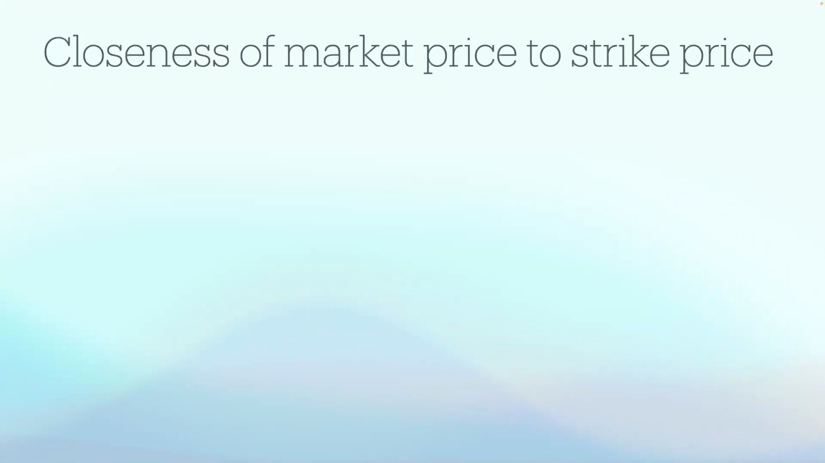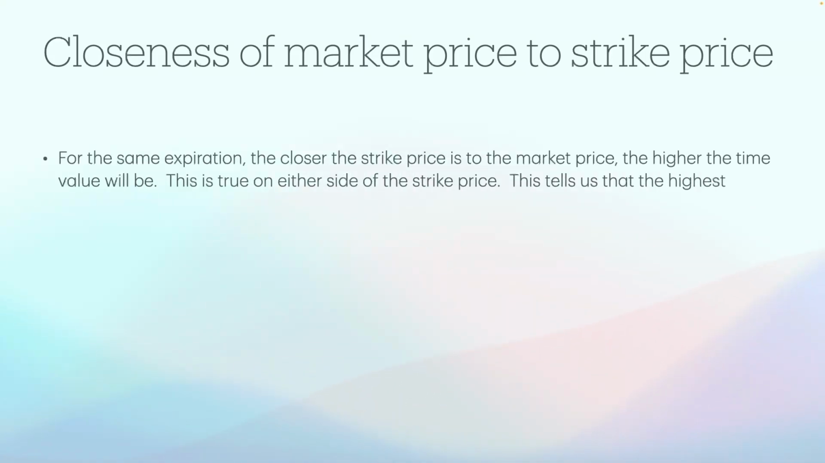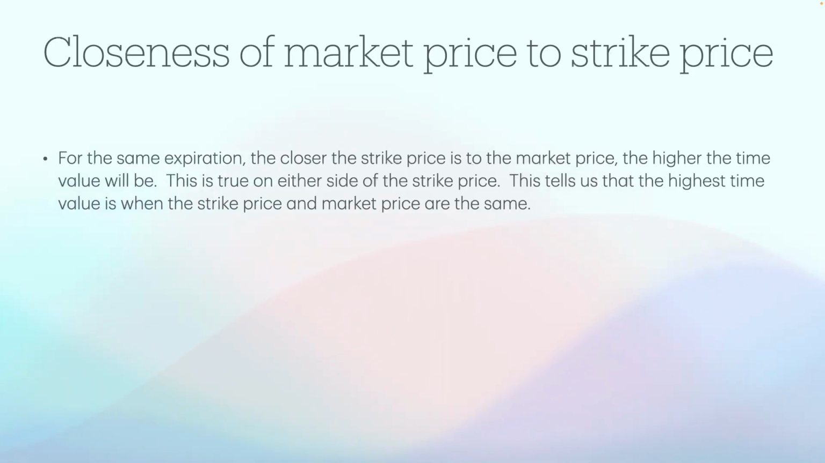Now let's check out closeness of the market price to the strike price. For the same expiration, the closer the strike price is to the market price, the higher the time value will be. And this is true on either side of the strike price. The one that makes us out of the money and the one that makes us in the money. And this tells us that the highest time value is when the strike price and the market price are the same.